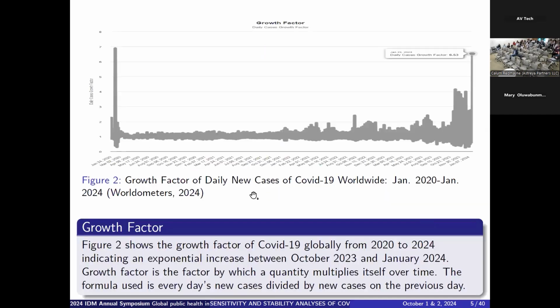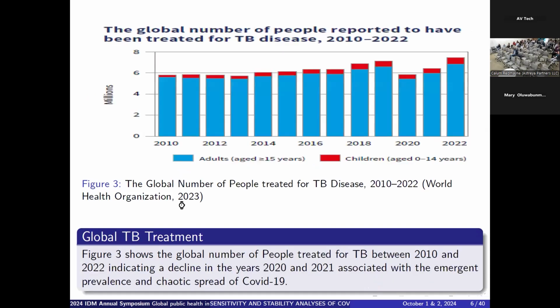This is the growth factor of daily new cases of COVID-19 worldwide, specifically between January 2020 and 2024. We can see that even though there's been a reduced growth factor, towards the end of 2023 we see a very major peak in this growth factor, having 6.53 on January 23, 2024. And this simply means that people are getting reinfected, or there's a reemergence of COVID-19 between October 2023 and January 2024. The growth factor simply means the rate at which a quantity multiplies itself over time, calculated by dividing the new cases on a given day by the previous day's cases.